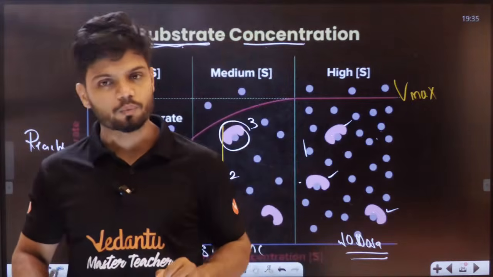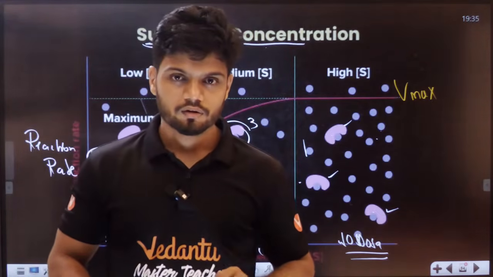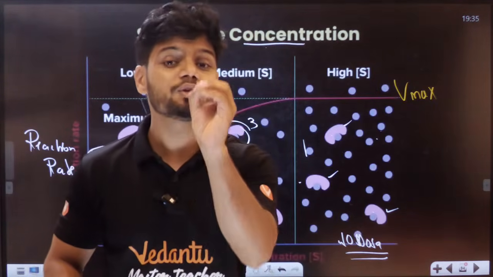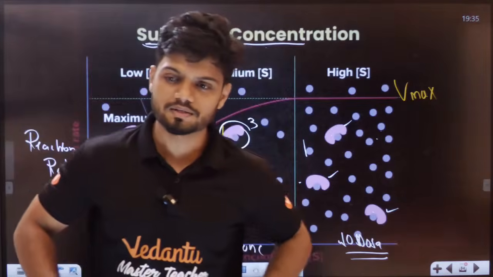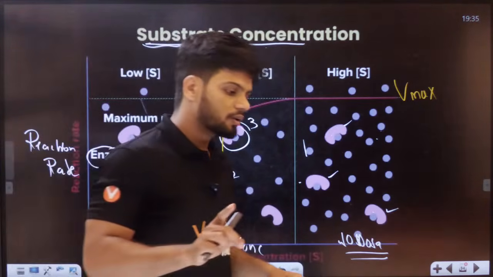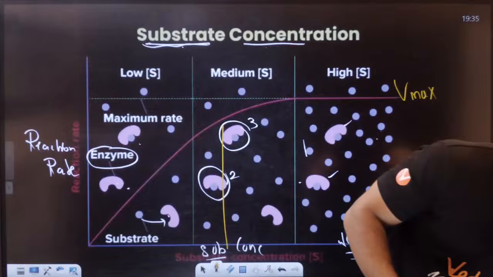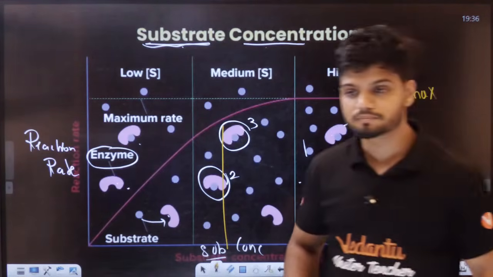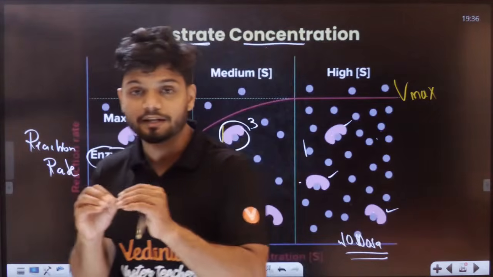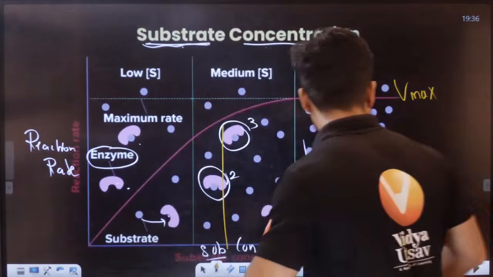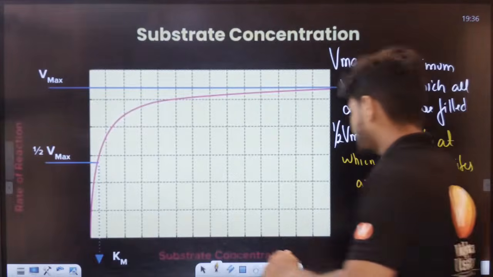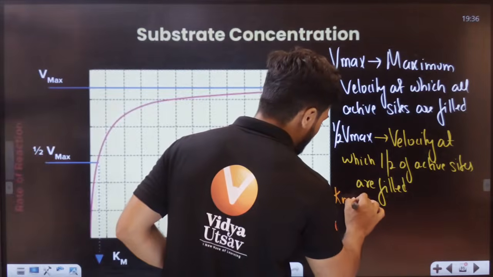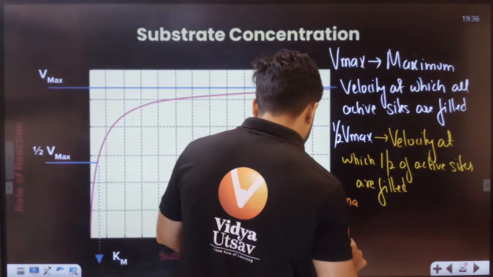Now the question arises, how many dosas did it take to fill your stomach half? Tell me, students, how many dosa did it take to fill your stomach half? Anyone? That is called Km. That is called the Km value, Michaelis constant.